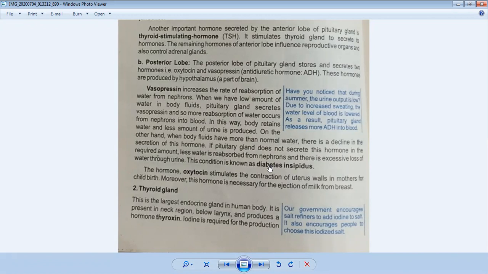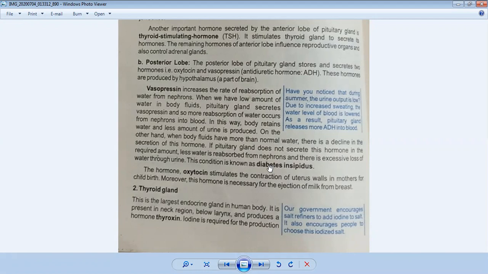If you understand it: if you are taking less water, vasopressin is secreted more in the blood and controls the blood level, and less urine will be produced. If you are taking plenty of water and more urine than normal is being produced, then this hormone secretion falls, less water is absorbed from the nephron, and excessive loss of water happens through urine. This condition is known as diabetes insipidus.